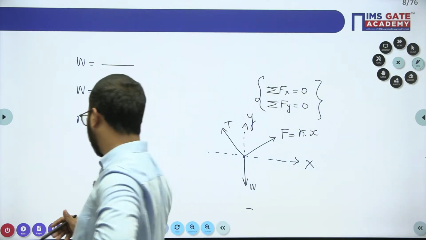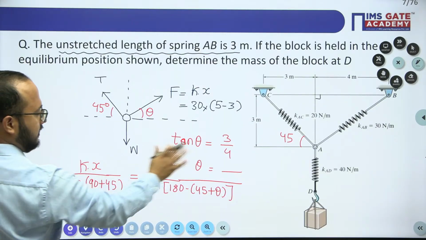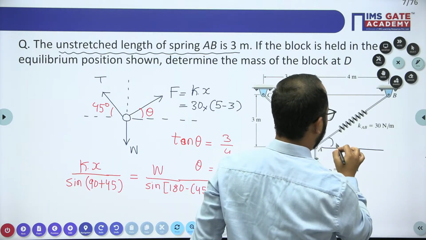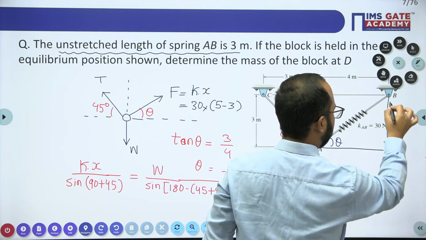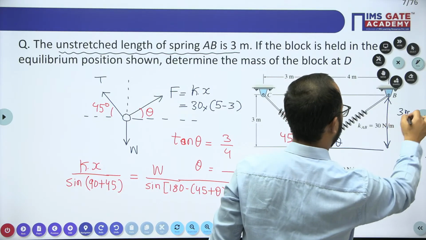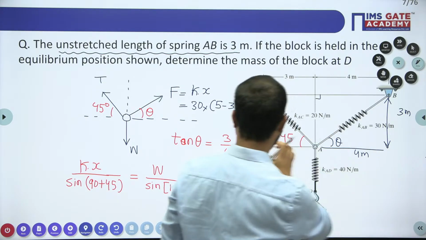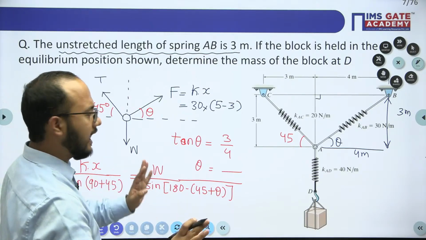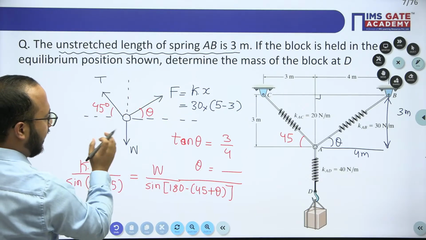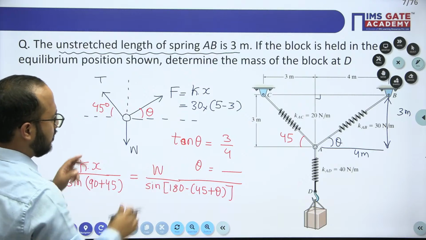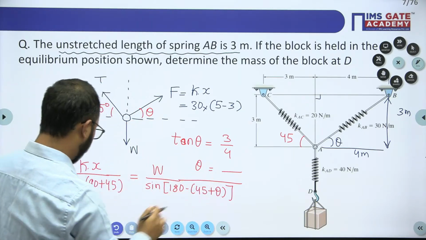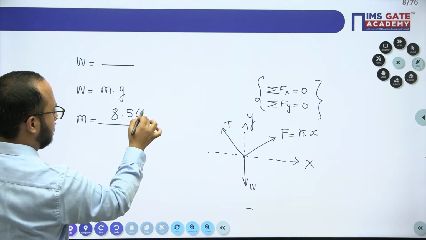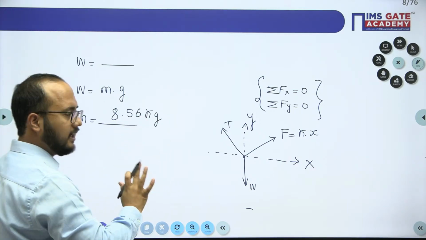You just need to put the values and you will get the answer. Theta you can calculate from here. This is what they have mentioned as 3 perpendicular, and this is the base we are having. So perpendicular upon base is tan theta. Putting the value of theta here, you will get the answer. The angle opposite to F we have taken, the angle opposite to W we have taken, so from 180 we have minus 45 plus theta. So finally you will get the answer as 8.56. Just check this answer.